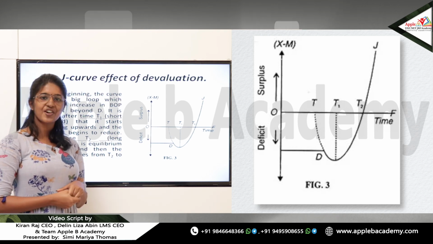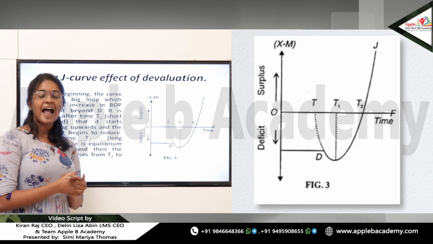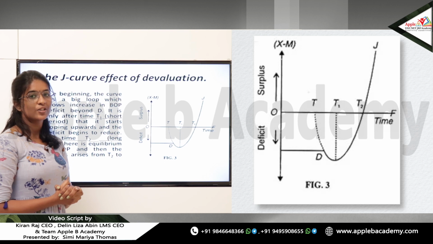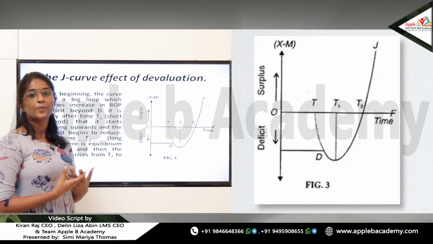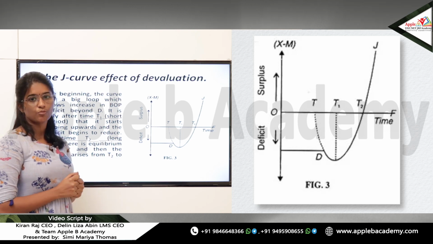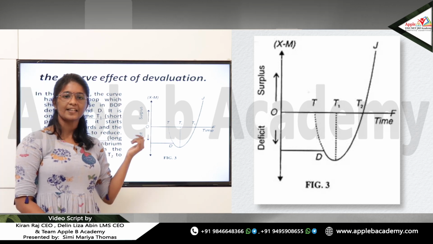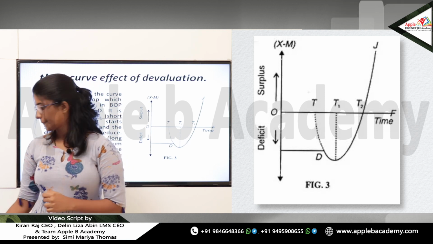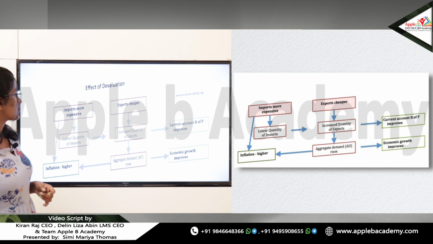So initially, in the short run, the devaluation worsens the trade balance, and later, in the long run, it will make the trade balance better off. So it is basically a critique or exception to the Marshall-Lerner condition, stating that the devaluation will be effective when EX plus EM is greater than 1. That is basically a long run scenario, and this explains the cases of both the short run and the long run.